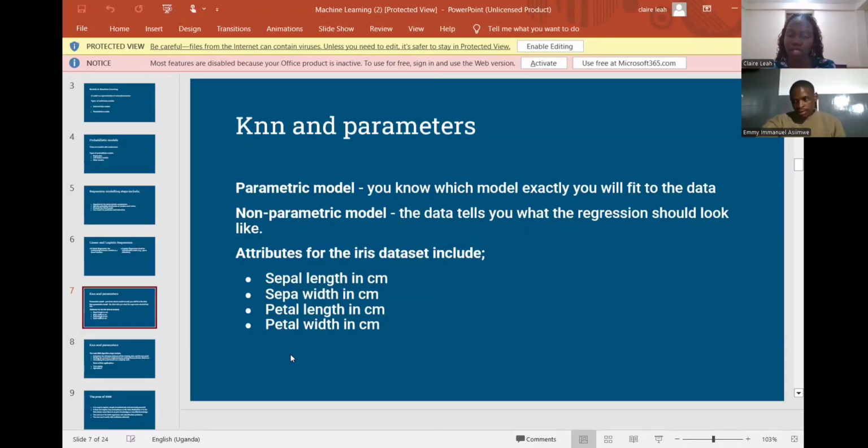And another example, we have the decision trees, where the model builds a tree structure by splitting the data at various thresholds. And we have the attributes for the iris dataset, which includes the sepal length in centimeters and the sepal, sorry about the spelling, but it should be sepal width in centimeters, petal length in centimeters, and petal width in centimeters.